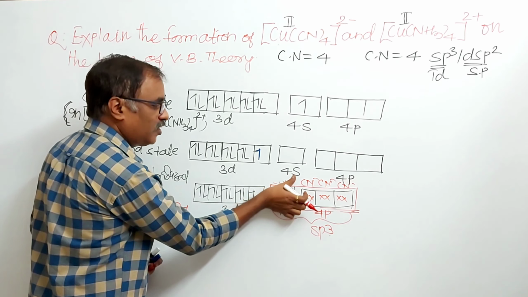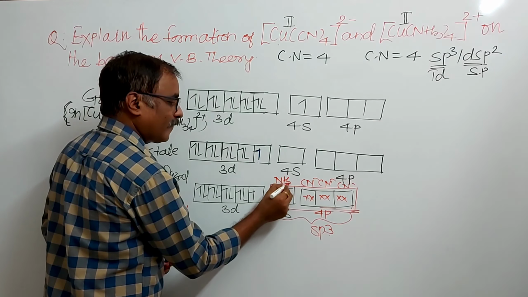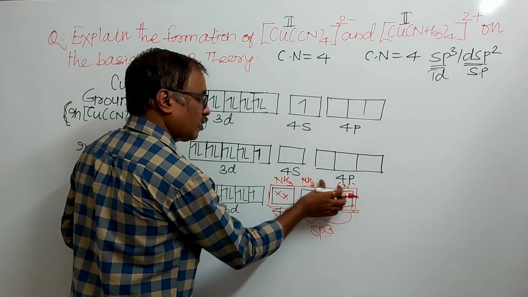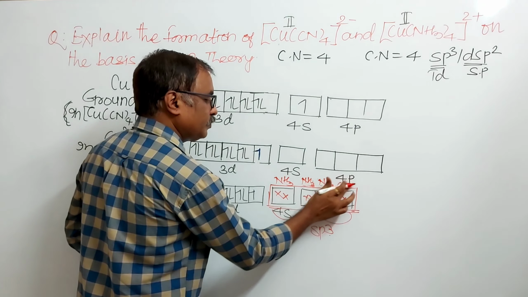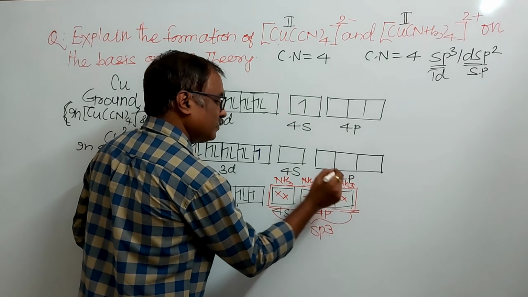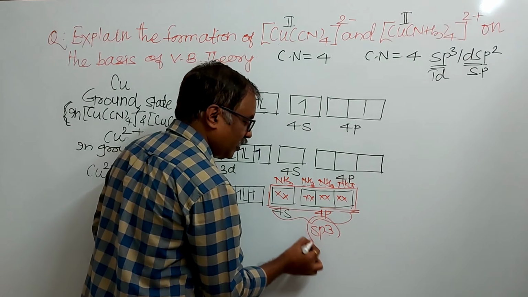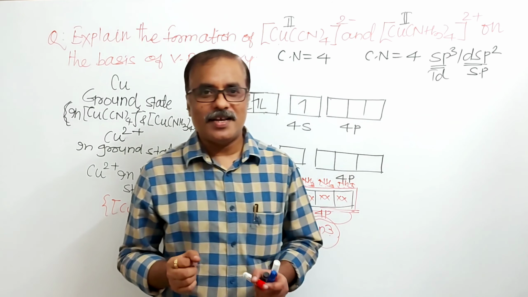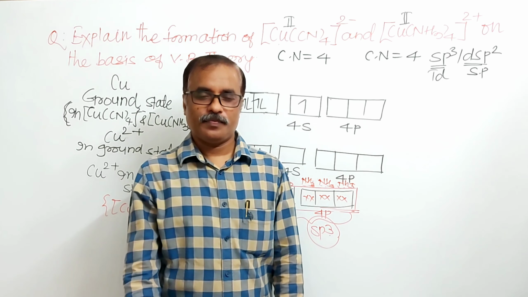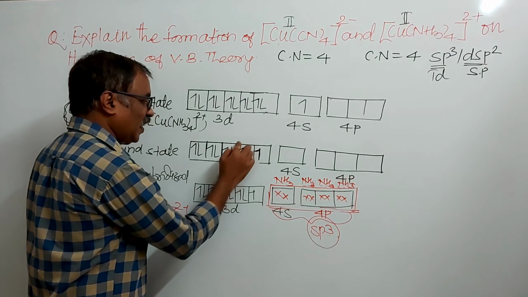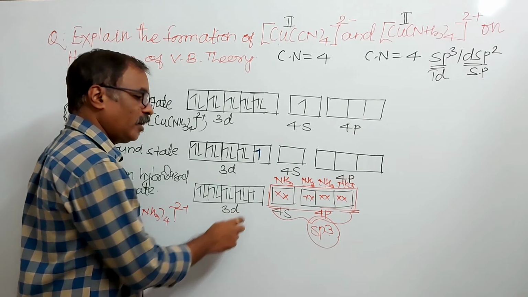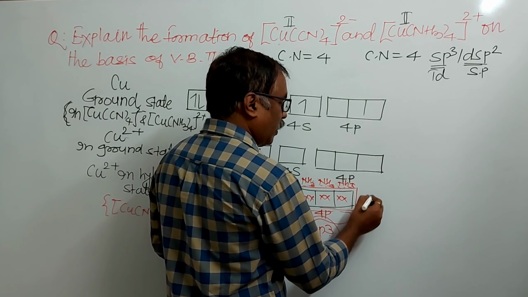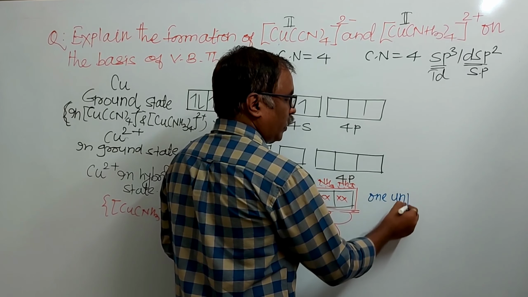So here, instead of CN-, it will be NH3 in the second complex ion. And here also hybridization is sp3. And we know that when coordination number is 4, either hybridization is sp3 or dsp2. There is no space for inner pairing of electrons. And here there is 1 unpaired electron, 1 unpaired electron, and it is paramagnetic.